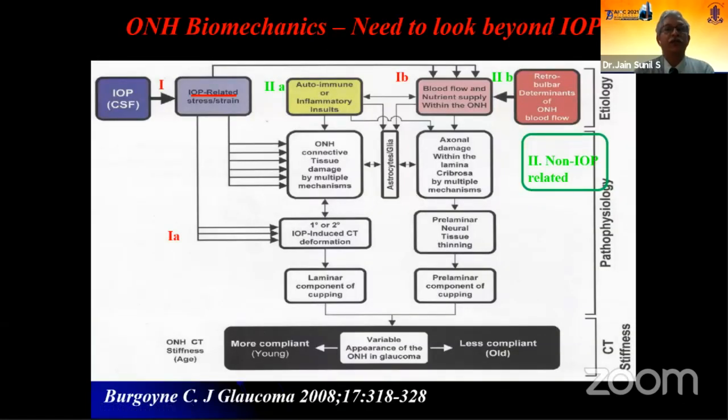Now, as you can see, the optic nerve head biomechanics, or the connective tissue of the optic nerve head, are dependent on IOP related stress or non-IOP related stress. IOP related stress can primarily affect the connective tissue and cause deformation, and also secondarily by affecting the blood flow and the nutrient supply within the optic nerve head. The non-IOP related factors, such as autoimmune or inflammatory insults and the retrobulbar optic nerve head blood flow, affect primarily the connective tissues and also make them vulnerable to the secondary effect of the IOP factors.